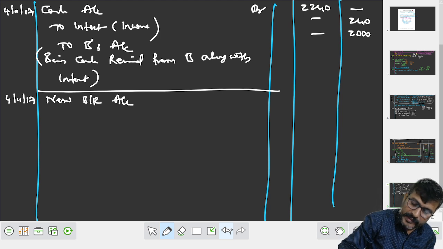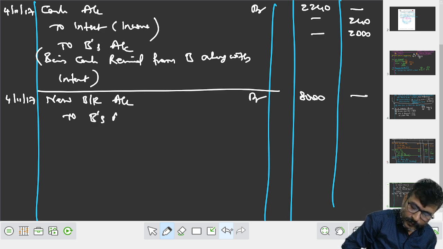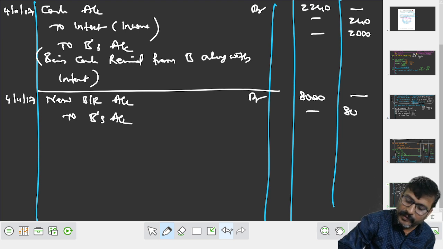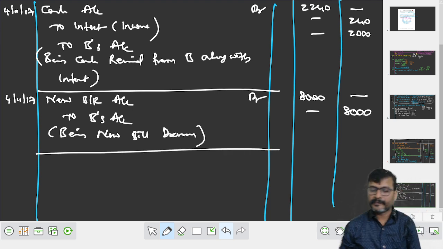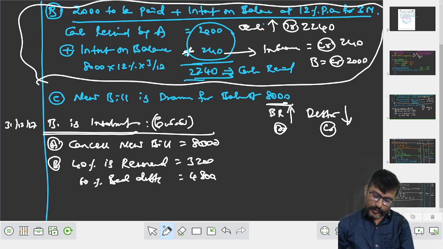New bills receivable account debit 8,000 to B's account 8,000, being new bill drawn. Okay, fine.